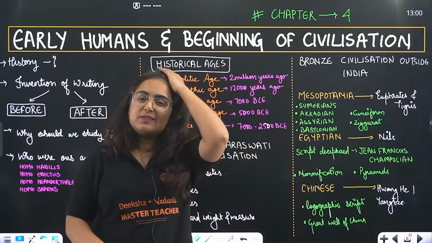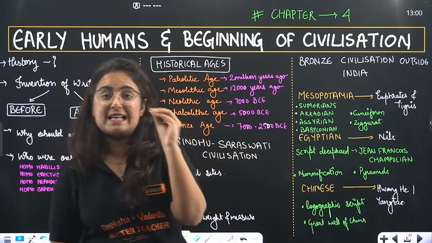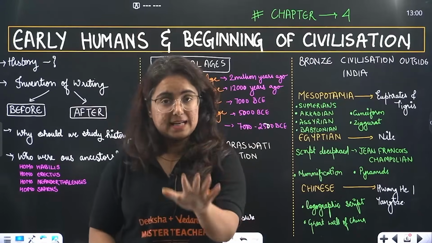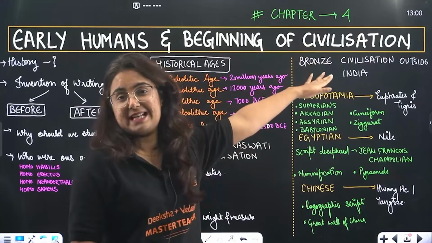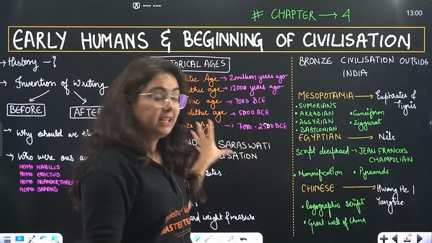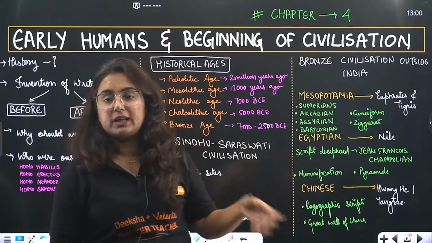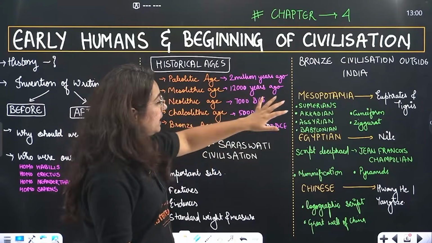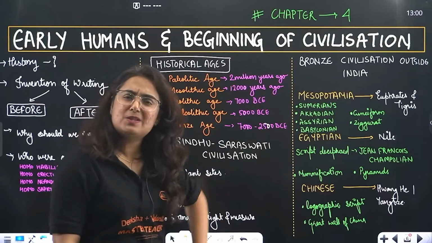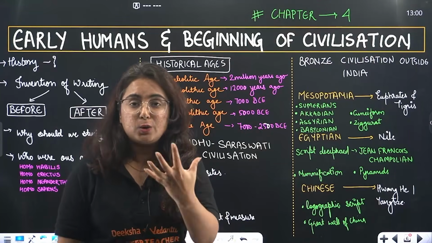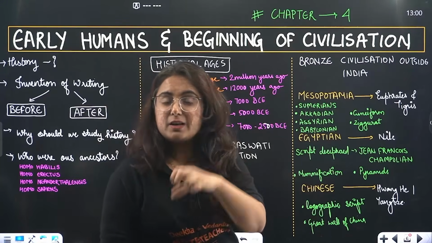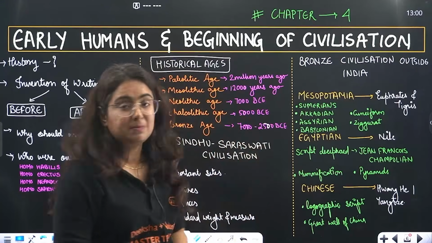So yes, this civilization was one of the greatest civilizations in the world. But we have more civilizations known as bronze civilizations other than the Indus Valley civilization. And what are they? The first one is Mesopotamia. And where is Mesopotamia? In the present region of Iran, Iraq, Kuwait, right? Somewhere there, evidence of this Mesopotamian civilization was found.